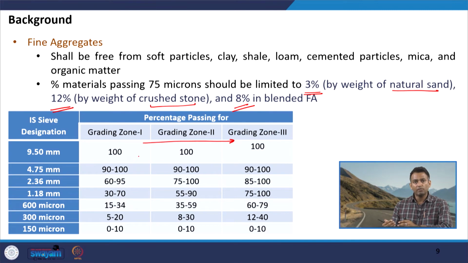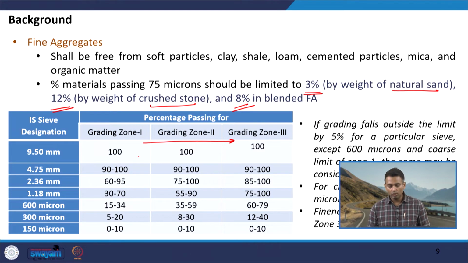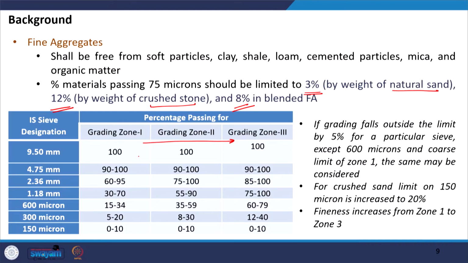So, once we get the fine aggregate, we have to do the sieve size analysis, and then we have to see which zone our fine aggregate falls in, and accordingly mix design should be done or the appropriate proportioning should be done. Now, the codal provision also permits that in case the gradation falls out of this range, say about 5%.